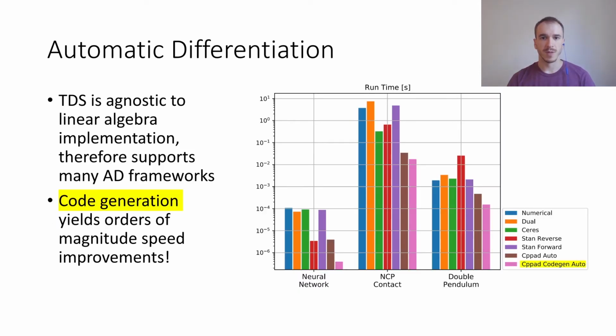Our differentiable simulator and neural network library, the Tiny Differentiable Simulator, is written in C++ and is agnostic to the choice of linear algebra and automatic differentiation library. In the course of this work, we benchmarked many automatic differentiation approaches. We found that automatic code generation techniques yield orders of magnitude improvements in computation speed. These comprehensive benchmark results are further presented in our paper.